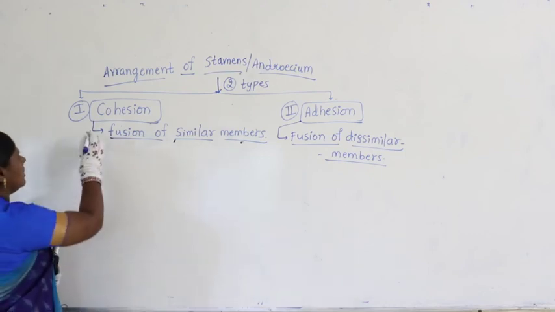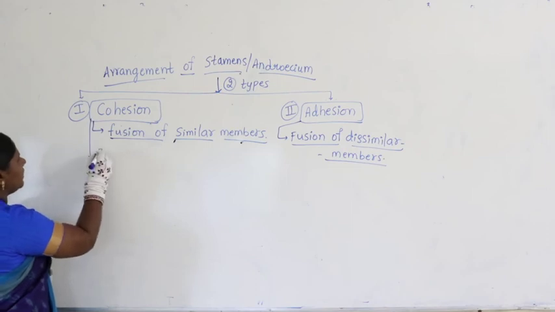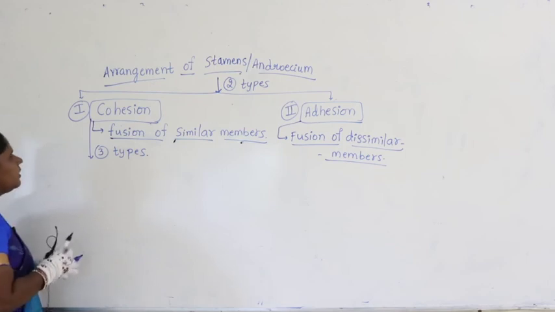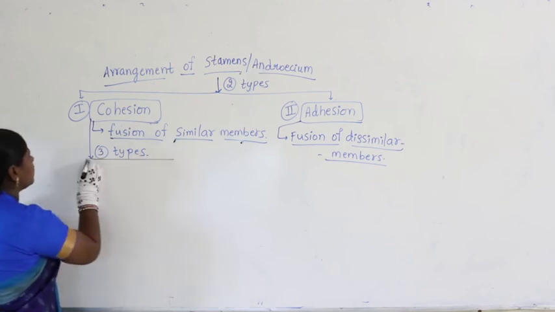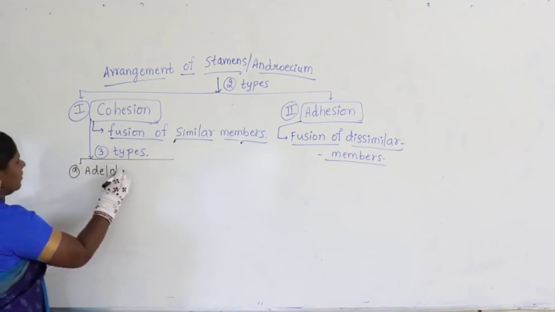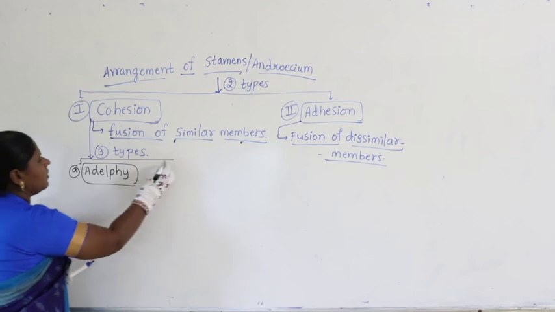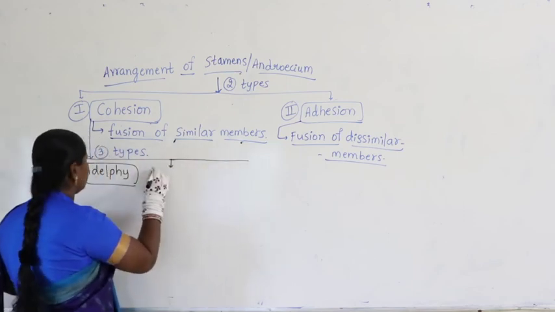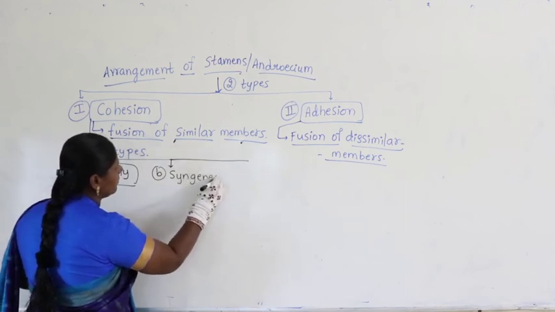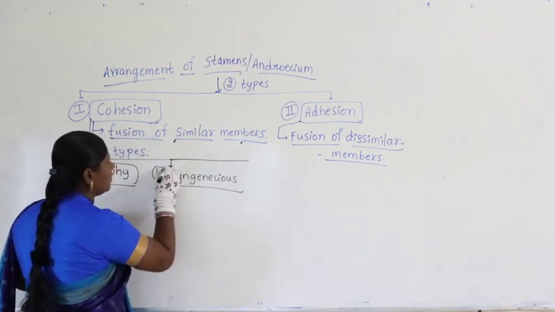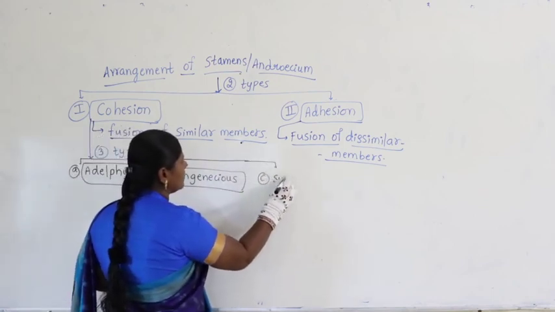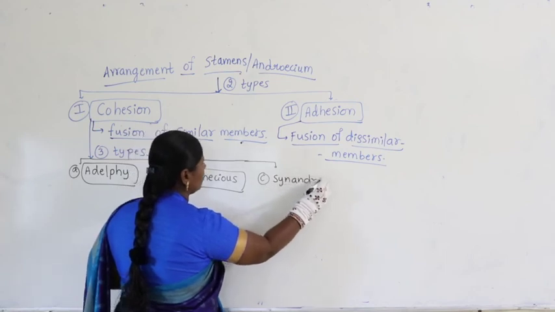Now, in this case, cohesion is further divided into 3 types. What are the 3 types here? Let us take the first category under this as Adelphi, the second category is Syngenesious, and the third category is called Synandrous.